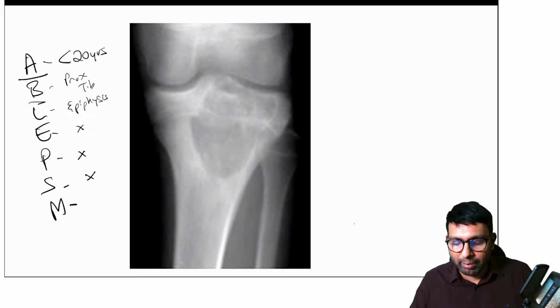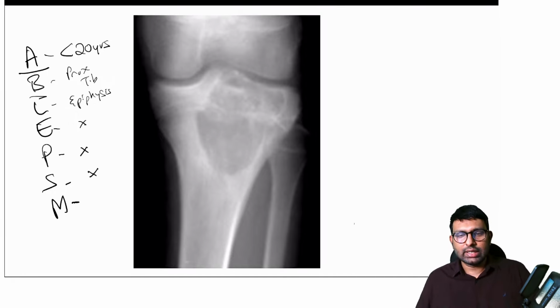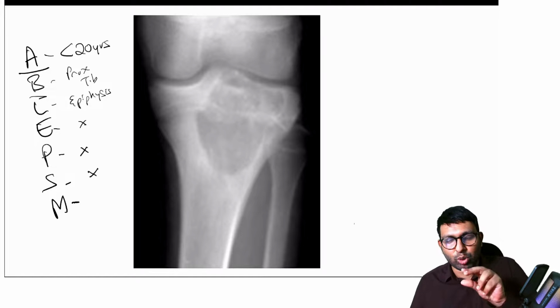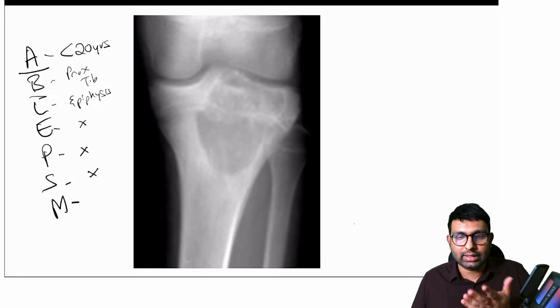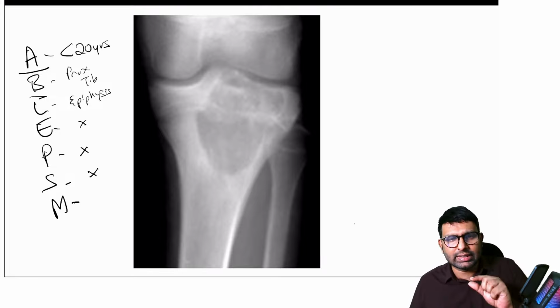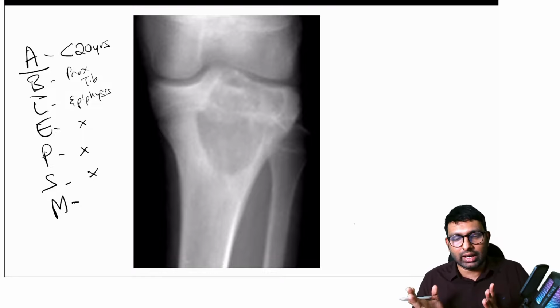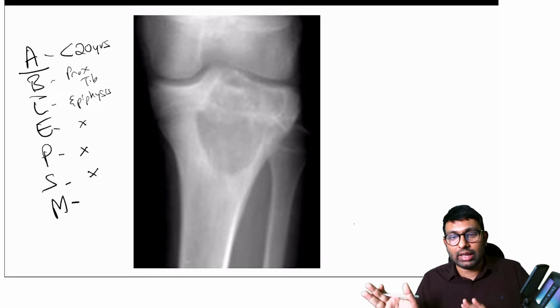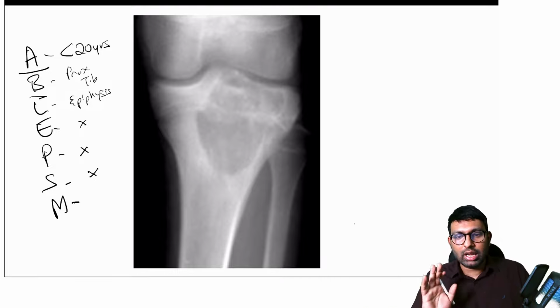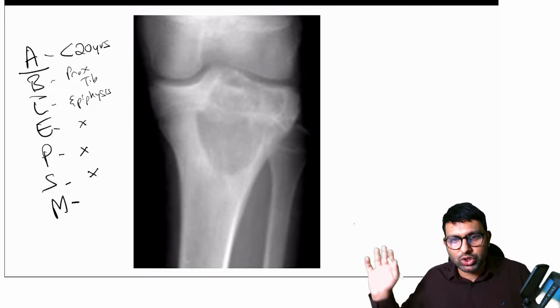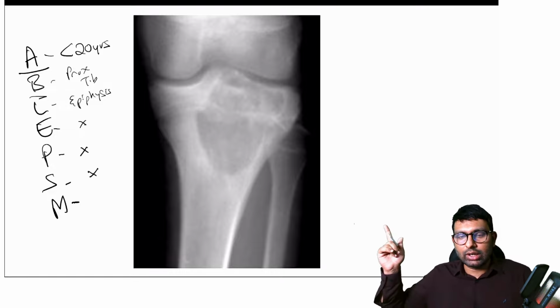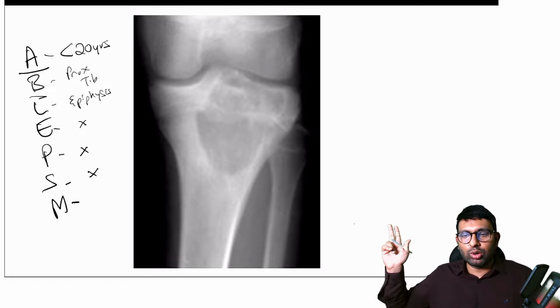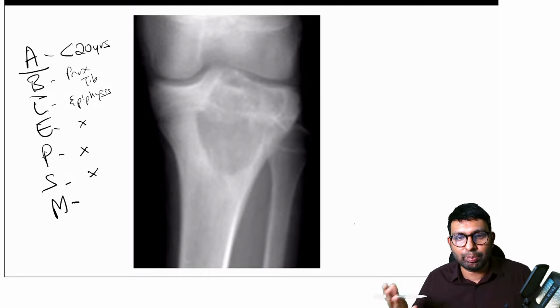Matrix, can anyone tell me what matrix is seen here? There are different types of matrices. If there is a cloudy type of bone inside, we call that osseous matrix. If there are cartilaginous things, like these popcorn calcifications, then we call it calcified cartilage. If it is pitch dark, then it is lucent. If fibrous, it will be ground glass. So which do you think this is? Is it bony? Is it chondroid? Is it ground glass? Or is it pitch black?